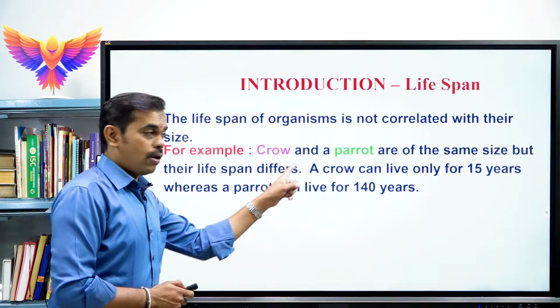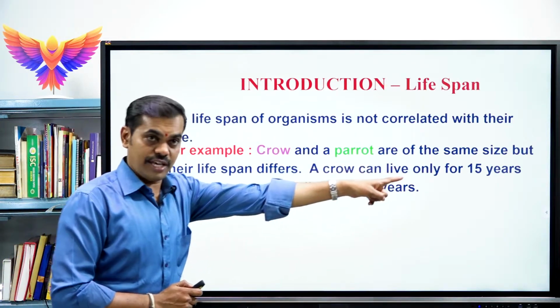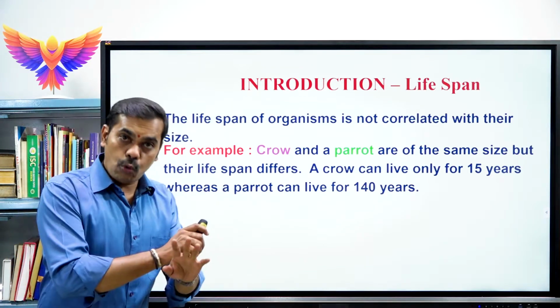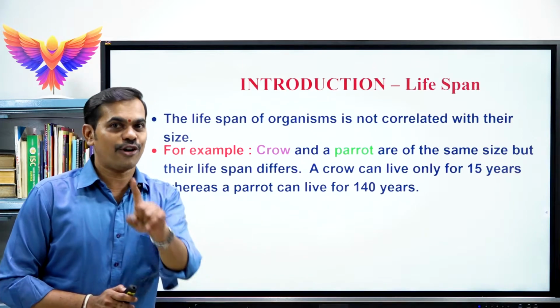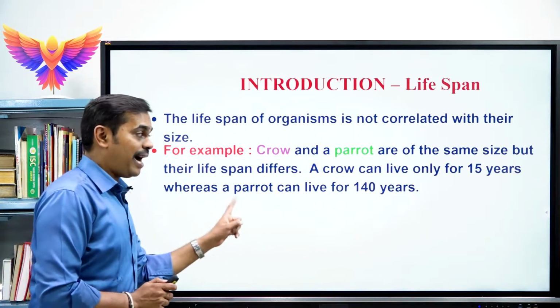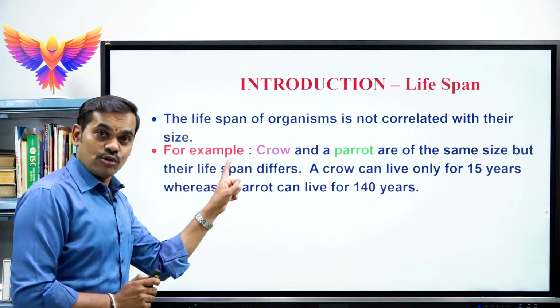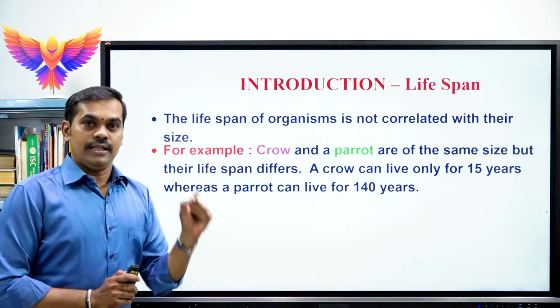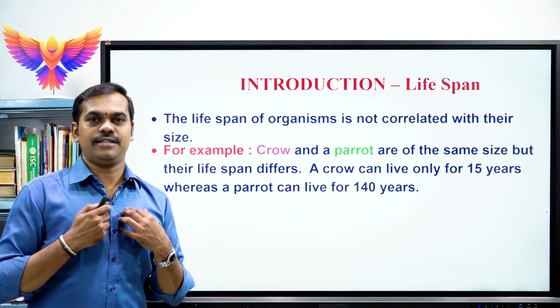Though both are of the same size, their lifespan totally differs. A crow can live only for 15 years, but a parrot can live for 140 years. Just imagine, both are of the same size. That's why the lifespan of an organism cannot be correlated with its size and shape.